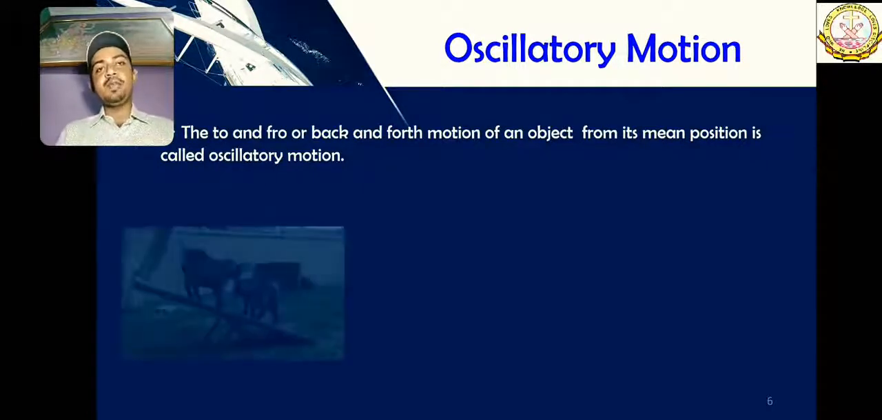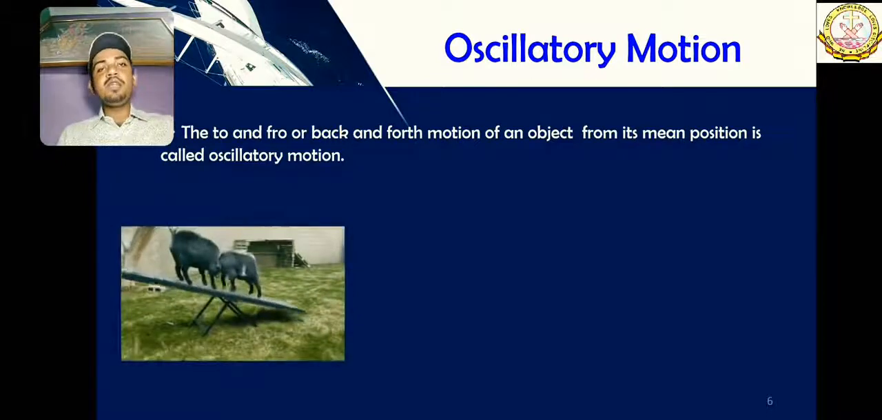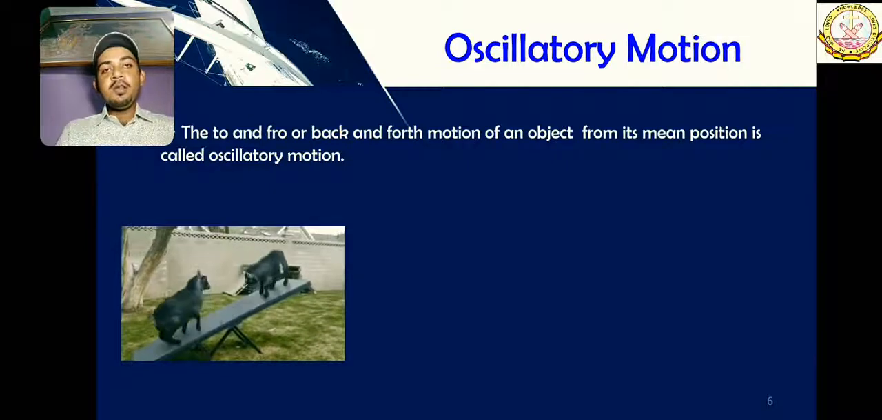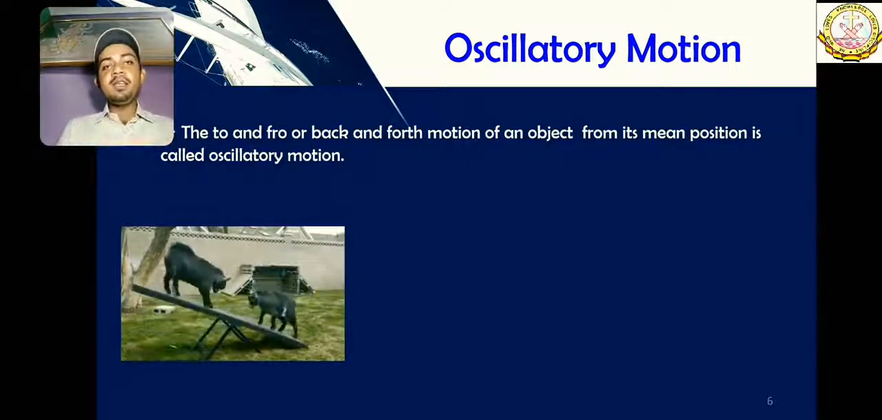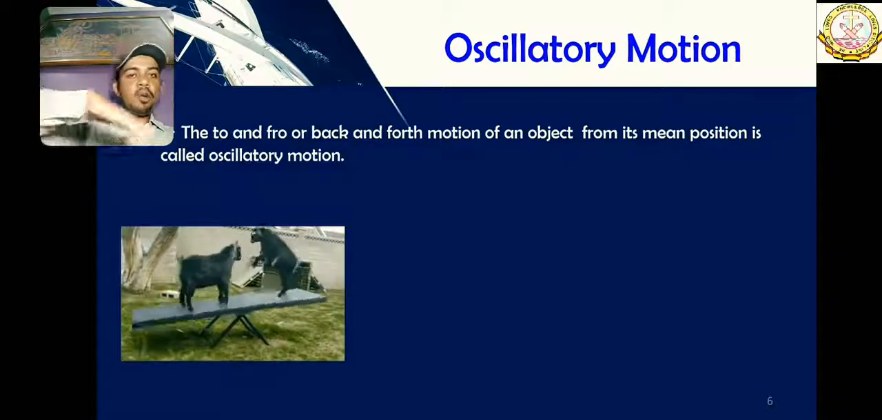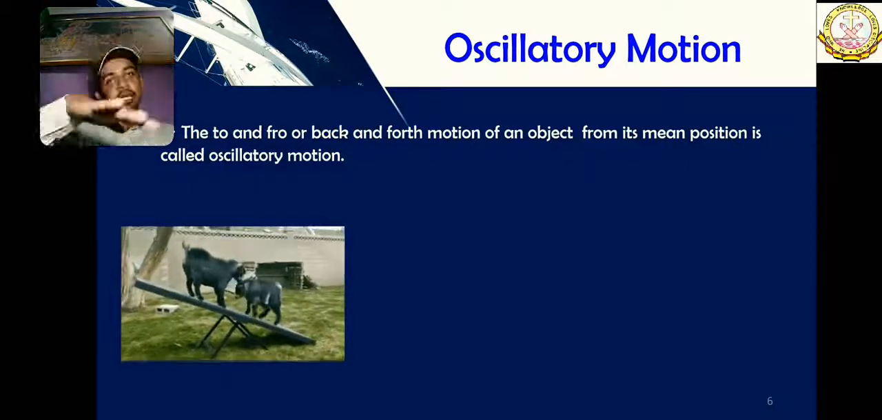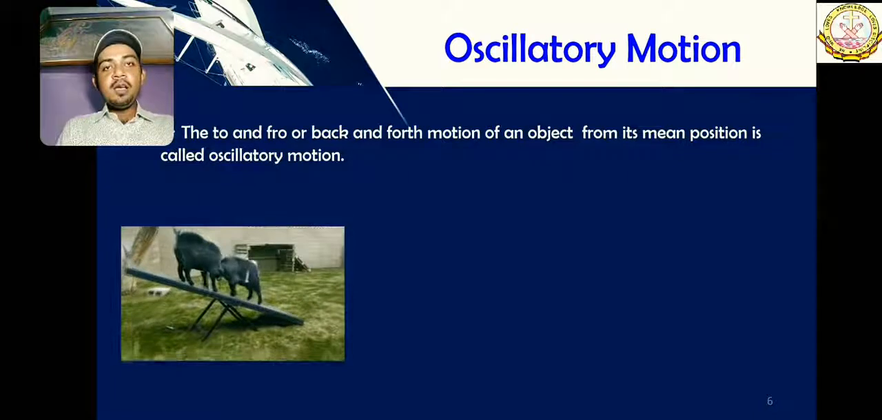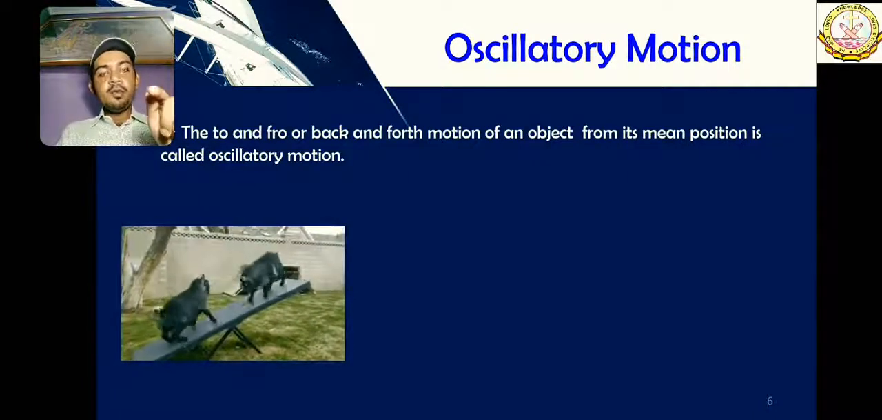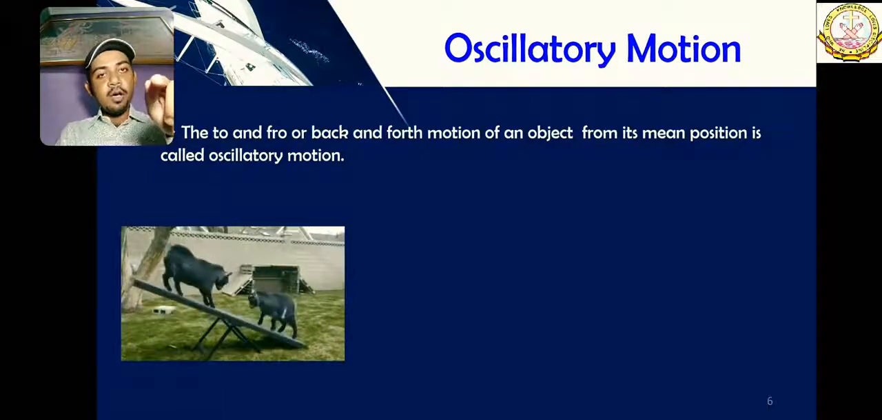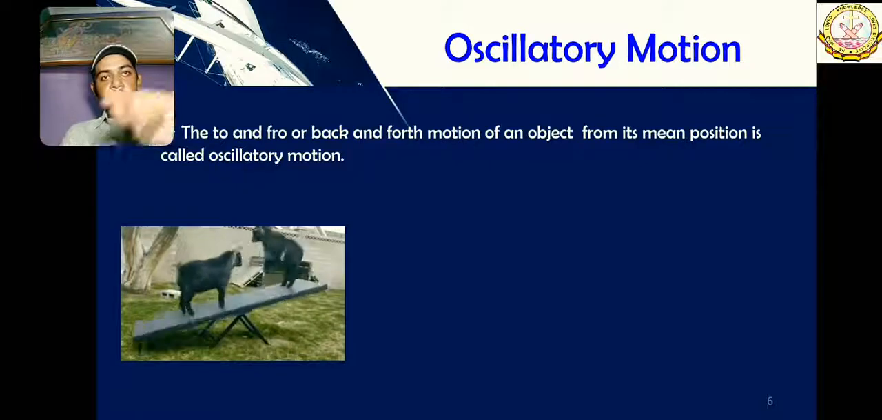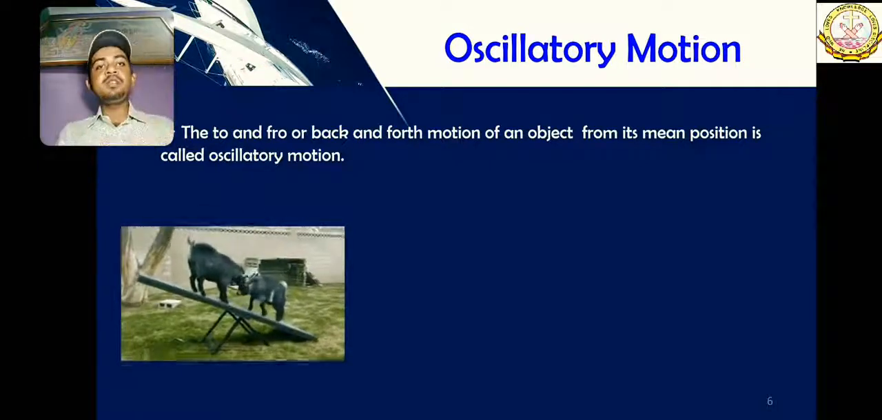Let's see a few examples. These two little cute deer are trying to do some motion, but forget about the deer. See the seesaw: it is not going anywhere, but it is moving. These two gentle goats are moving that saw. The motion happening in that saw, as you can see, is to and fro, back and forth. So this type of motion is called oscillatory motion.